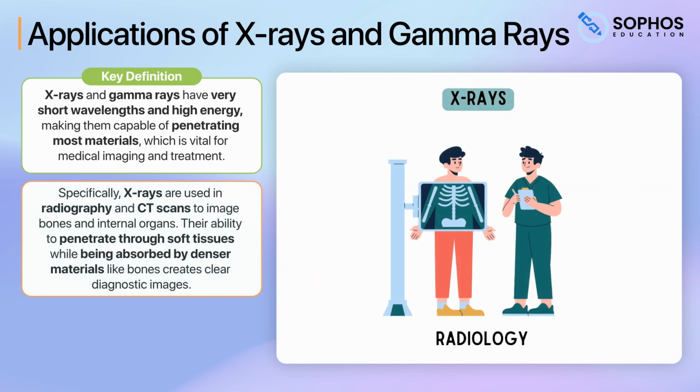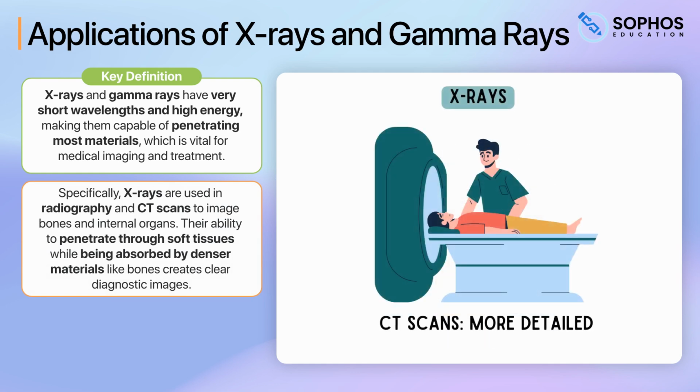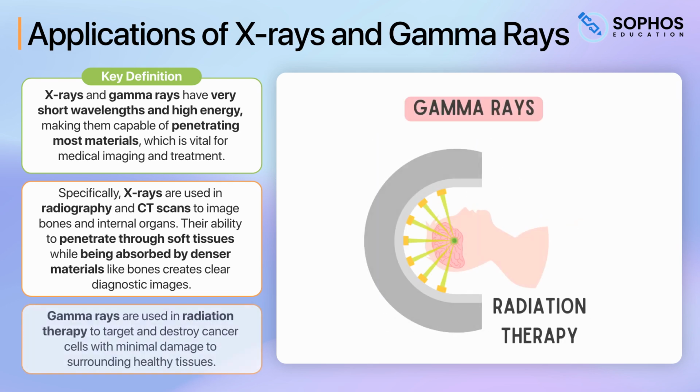Specifically, X-rays are used in radiography and CT scans to image bones and internal organs. Their ability to penetrate through soft tissues while being absorbed by denser materials like bones creates clear diagnostic images. Gamma rays are used in radiation therapy to target and destroy cancer cells with minimal damage to surrounding healthy tissues.